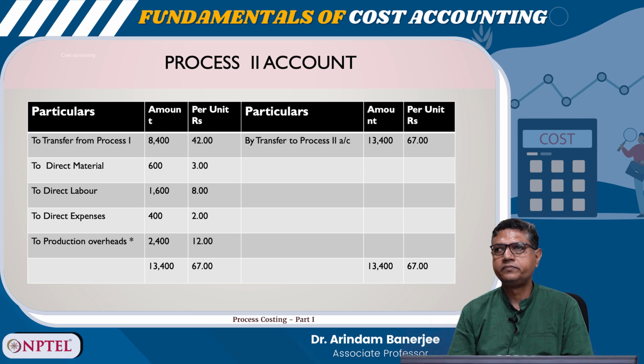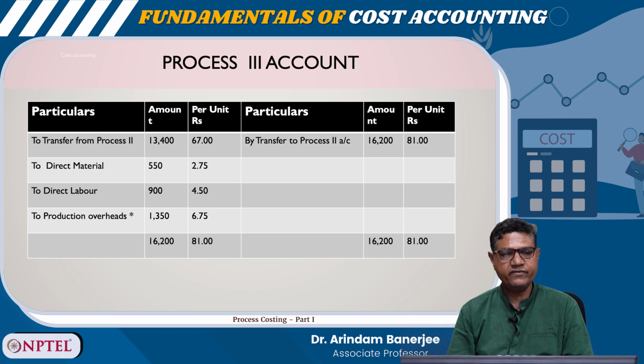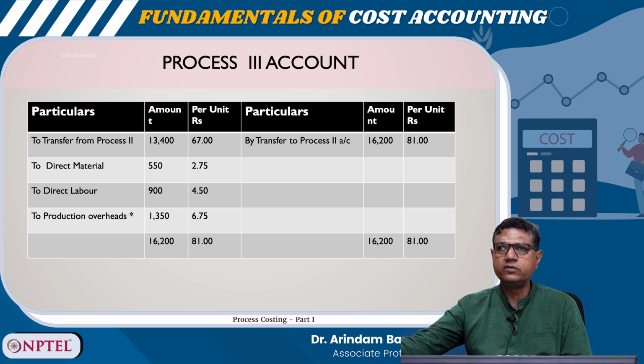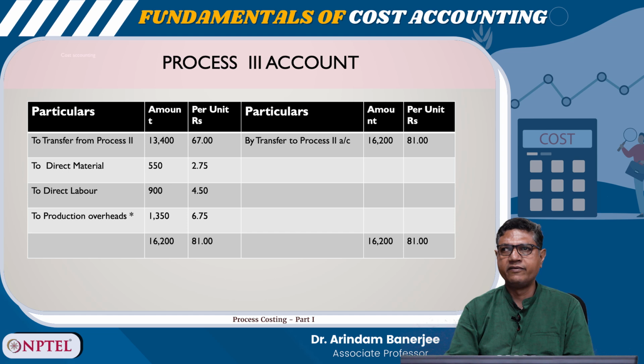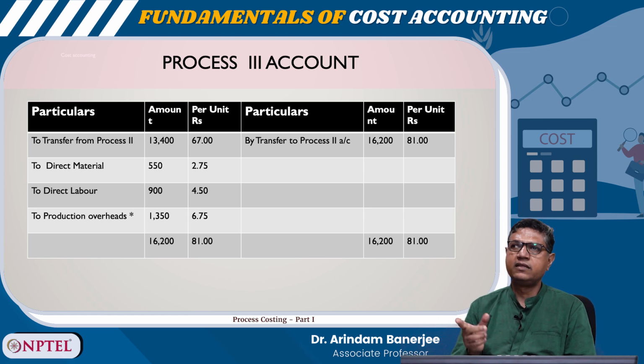And then transfer from process 2 is 13,400, 67. So, direct material is 550, 2.75, direct labor is 900, 4.50, the production overheads 1,350, so per unit is 6.75, and then the total 16,200 is transferring to the next process and per unit cost is now 81.